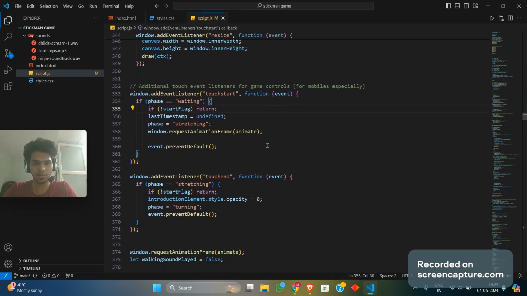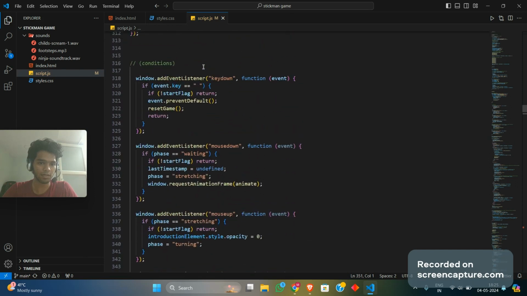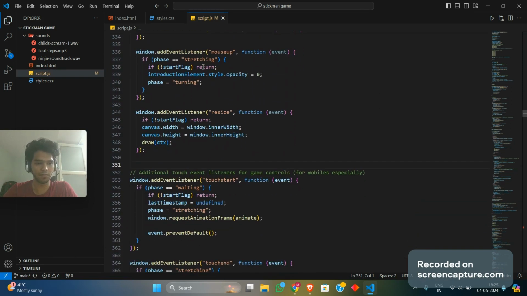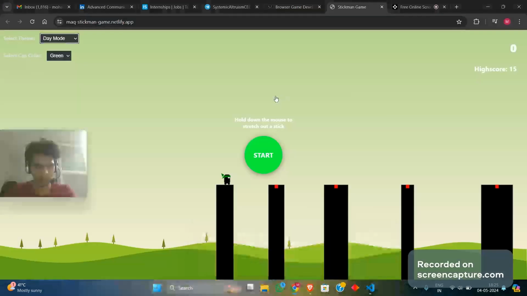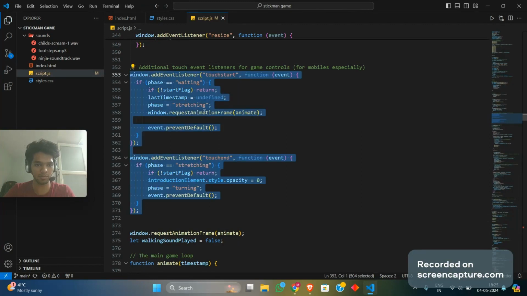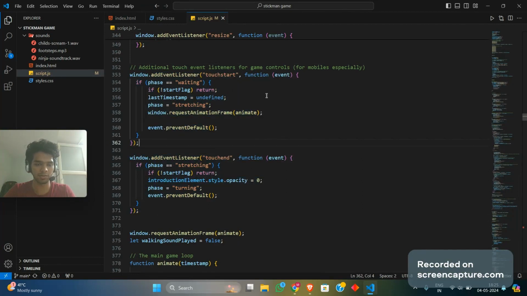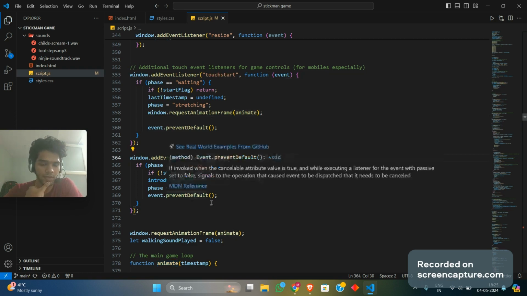Now, moving further, these are the 2 things that I added personally. Why did I add them? Because these 4 conditions were not so suitable for our mobile or tablet screens, where we don't have a mouse connected or a particular mouse pad. It was actually accessing a particular text over here on our frames, and it was not able to start the game. So instead, I added these 2, the touch start functionality, which goes from waiting to stretching state, and similarly stretching to turning.